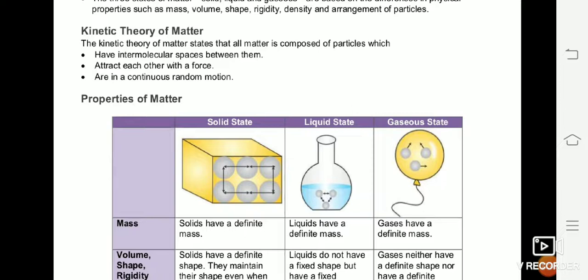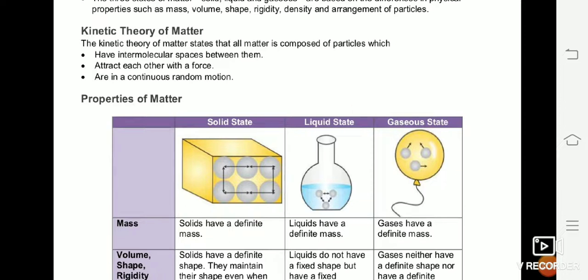The particles attract each other with a force. This force is called intermolecular force of attraction or repulsion. The neighboring molecules will either attract or repel each other, and are in continuous random motion. Now if there is a lot of space between 2 molecules, the molecules will move from one position to a different position.